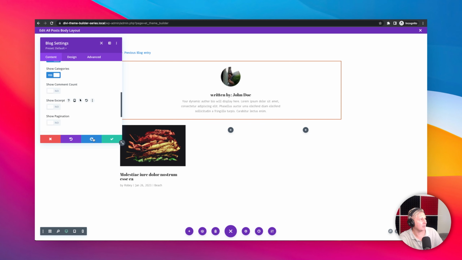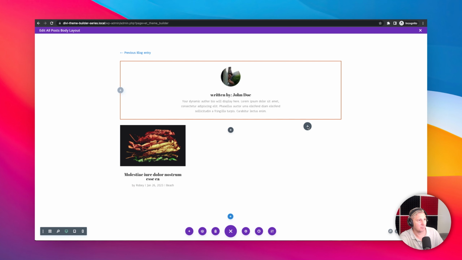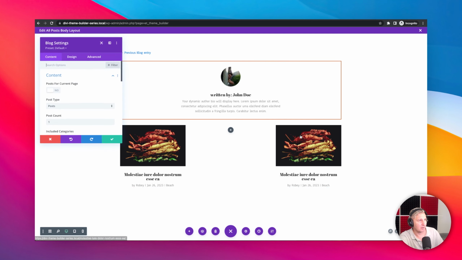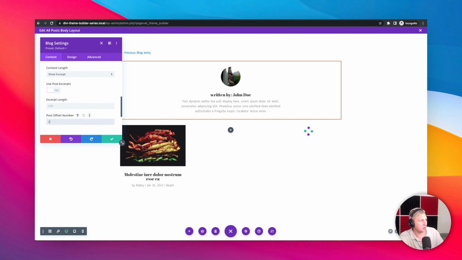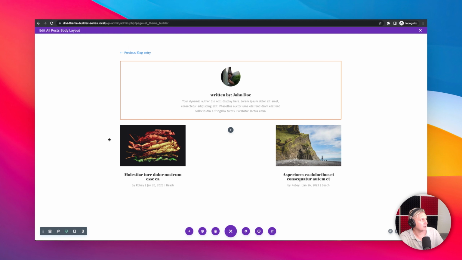I'm going to go over now to the design, and for layout, we're going to say it's full width. That's fine. We're going to go here to text again, and we're going to just center all the text so it shows nicely over there. Cool. Now, easy peasy, we can just duplicate that one. We can move this over. And one thing we're going to want to do is, since this is going to pull in the first related one, we are going to want to offset it down here by 2, because we're going to put another one in there. Okay. So save that.